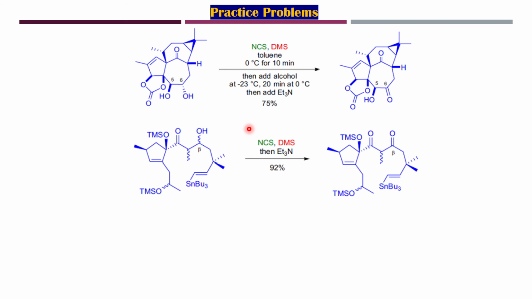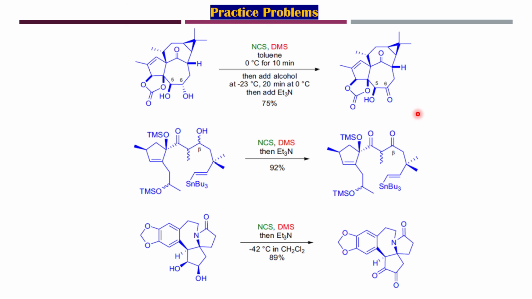Next, we can see we have only one OH group over here. The stereochemistry of this is not defined. However, when you use the Corey-Kim reagent, obviously oxidation will take place over here, and so a ketone is formed. In the next one, we can see there are two OH groups over here, and both are secondary. So using the Corey-Kim reagent, we can say that oxidation of these two OH groups will take place, leading to the formation of the 1,2 diketones. Okay, so that is all about the Corey-Kim reagent.